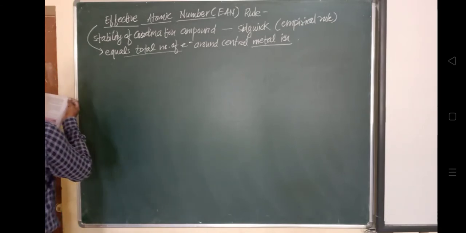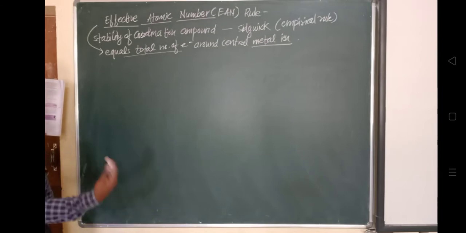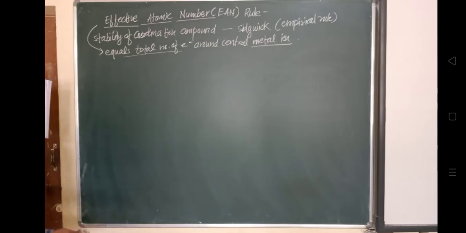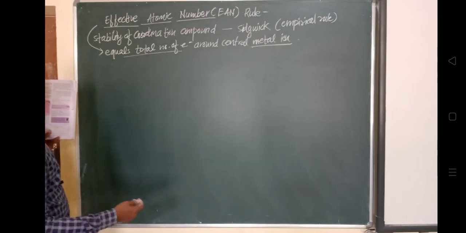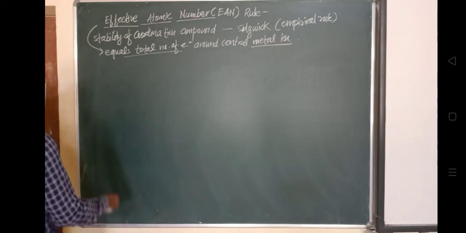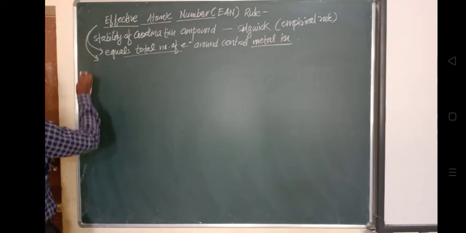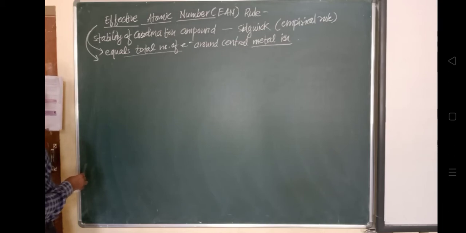So from where does it accept the electrons? From the ligand. The atom in the ligand is sharing its electron pair with the central metal ion, so this metal ion will continue to accept these electrons.